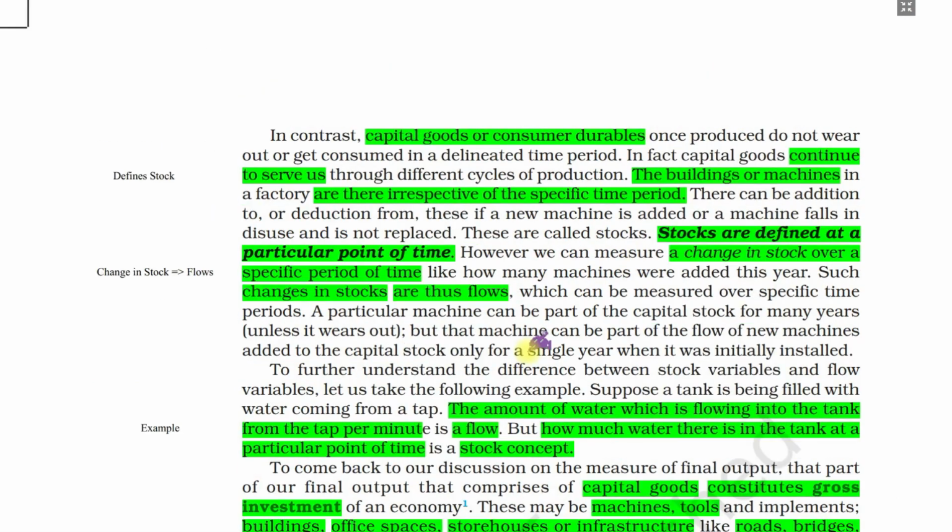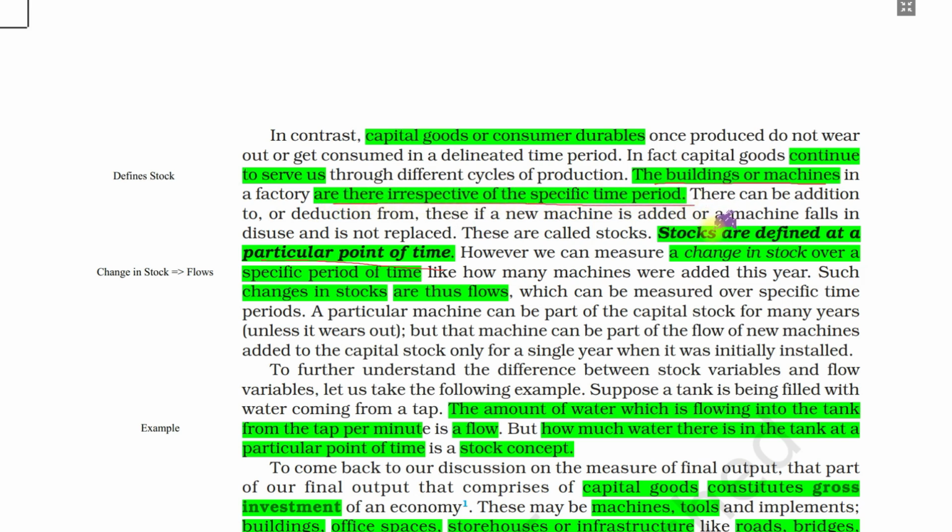Then what is stock? Stocks are those which are defined at a particular point of time. At this point of time, we are asking what is the stock of machines, how many machines you have. They are there irrespective of a specified time period.